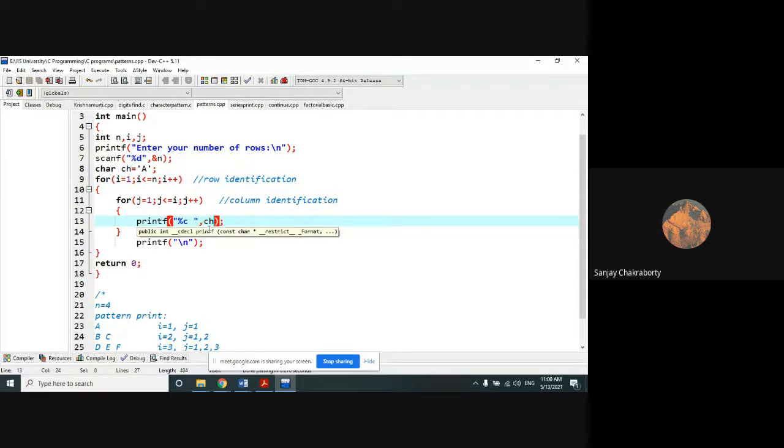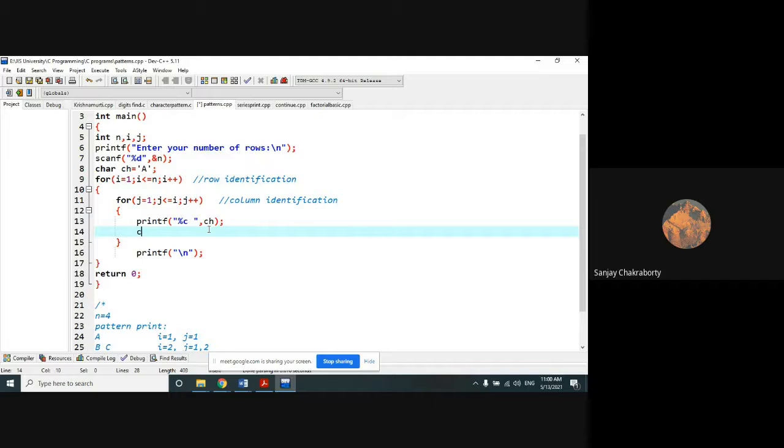So here we can print the character ch, but here we will do one more thing, that is ch plus plus. Why do we have to do ch plus plus? Because ch should be incremented in each and every case. So A plus plus means the next value of A will be A plus 1, that is B. Actually, ch plus plus means at the back end the ASCII value is incremented by 1. While we are doing ch plus plus, at the back end of the character, what is the ASCII value of capital A?